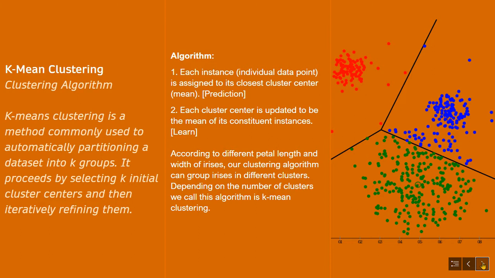K-means clustering algorithm. K-means clustering is a method commonly used to automatically partition the dataset into K distinct groups. It proceeds by selecting K initial cluster centers, and then iteratively refining them, as follows. First, each data point is assigned to its closest cluster center. And then, each cluster center is updated to be the mean of its constituent data points until the clusters no longer change. The algorithm converges when there is no further change in the assignment of instances to clusters.